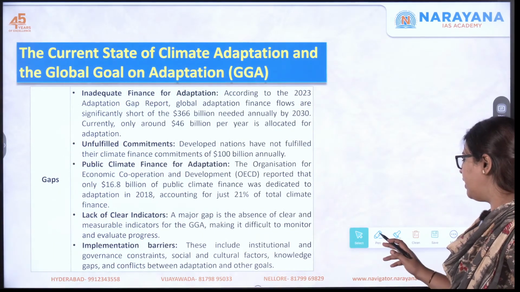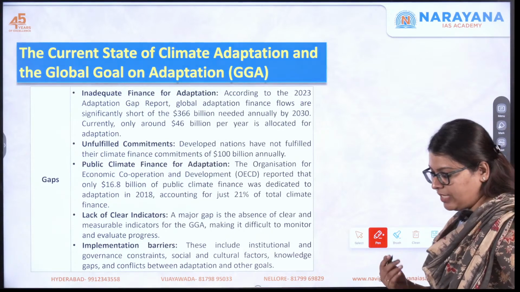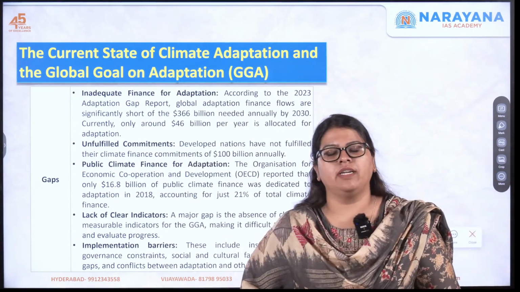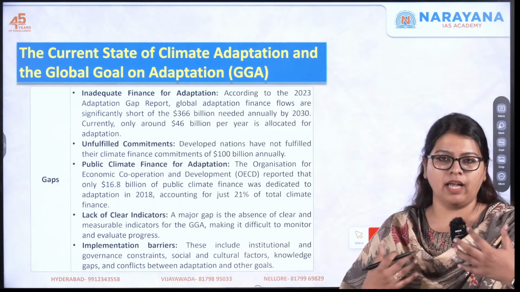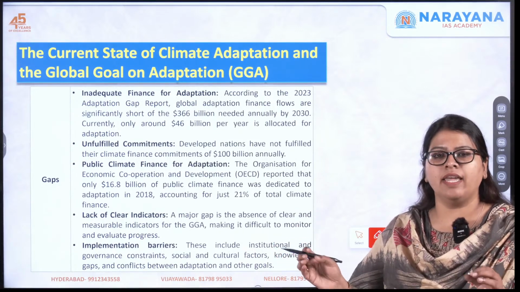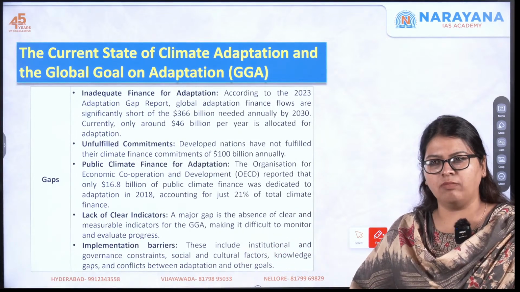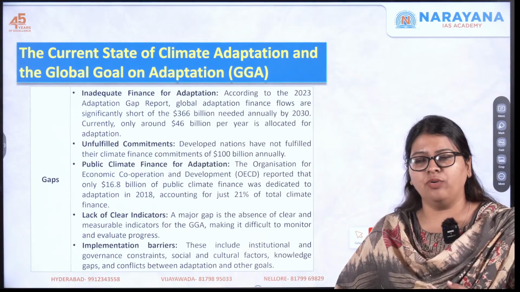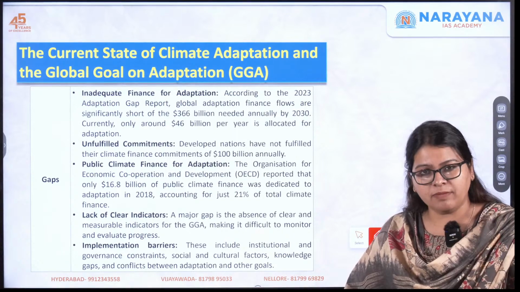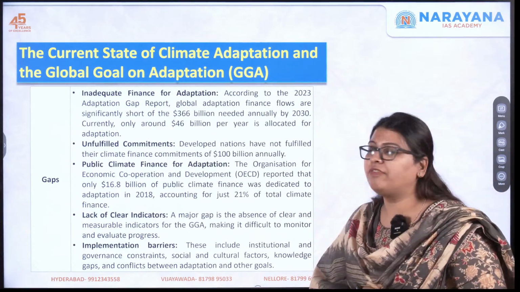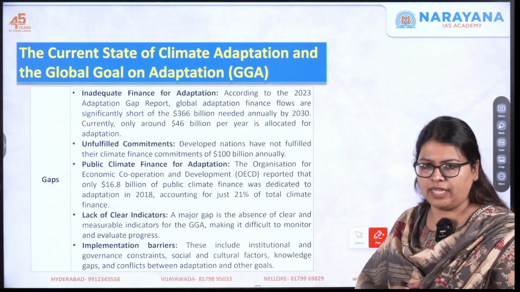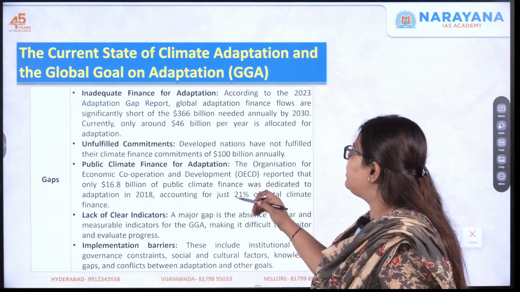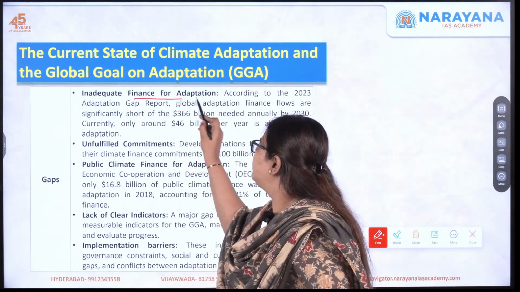What are the gaps? Despite understanding how important it is for us to take up these adaptation strategies, there are gaps which are prevalent: policy paralysis, hurdles by the governments, and also a lot of financial gaps in the funding. So we can see there is inadequate finance for adaptation.